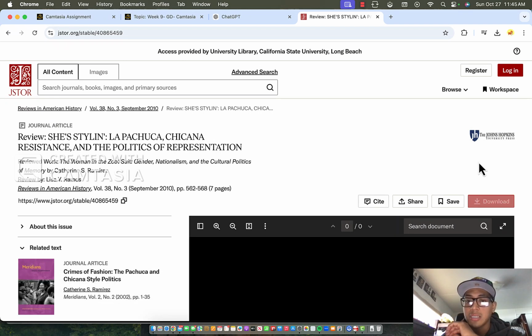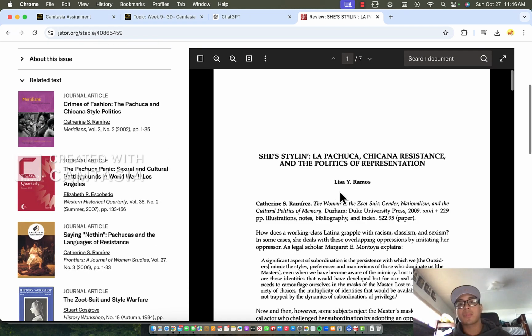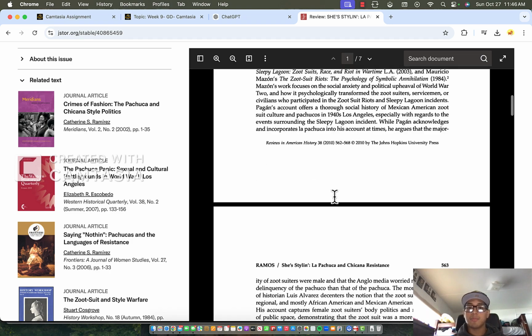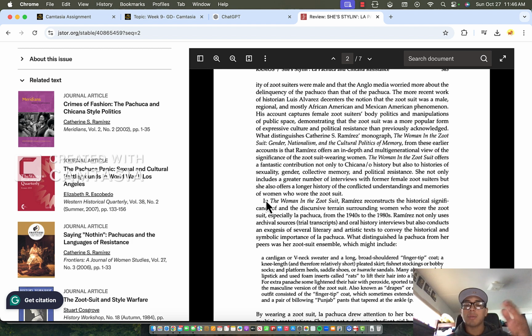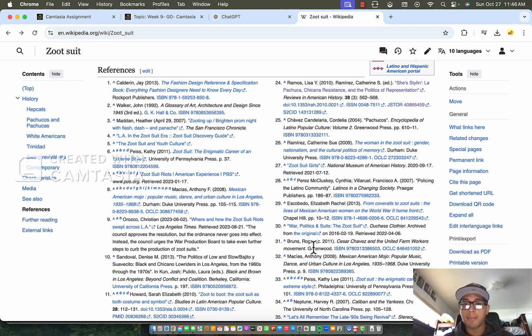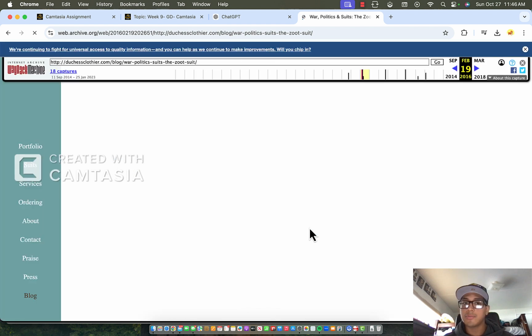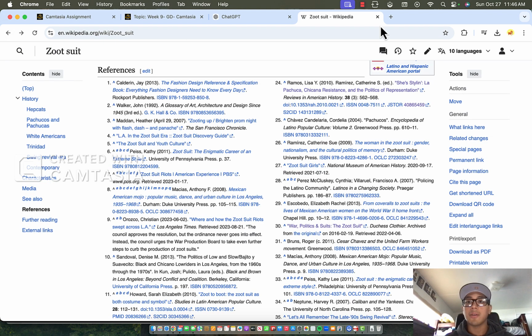They have access to JSTOR, then they'll be able to get some information from there, and it leads them to a rabbit hole of more information, because here you have the women and the Zoot Suits, so it gives you more room to work with. So you just find different types of sources that can help you. I believe this might be a newspaper article, if I'm not mistaken, a blog, but it's not loading. So just exit out of that.